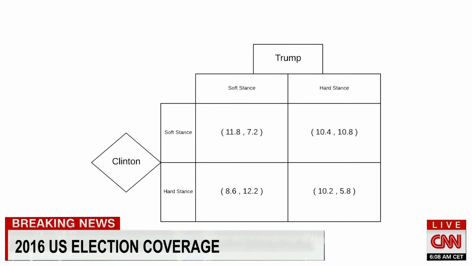Once we have this reduced form, we can see that Clinton has a dominant strategy and she should take a soft diplomatic stance, assuming she trusts the Gallup poll results, of course. Trump does not have a dominant strategy himself, but if he has access to the same information and assumes Clinton to be rational, he can predict what Clinton should do and take a hard stance to maximize his own payoff. Thus, we will end up with a Clinton soft, Trump hard equilibrium.